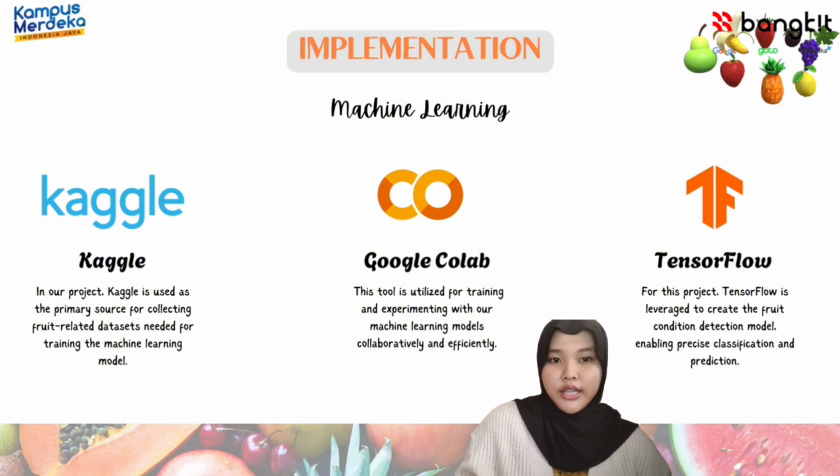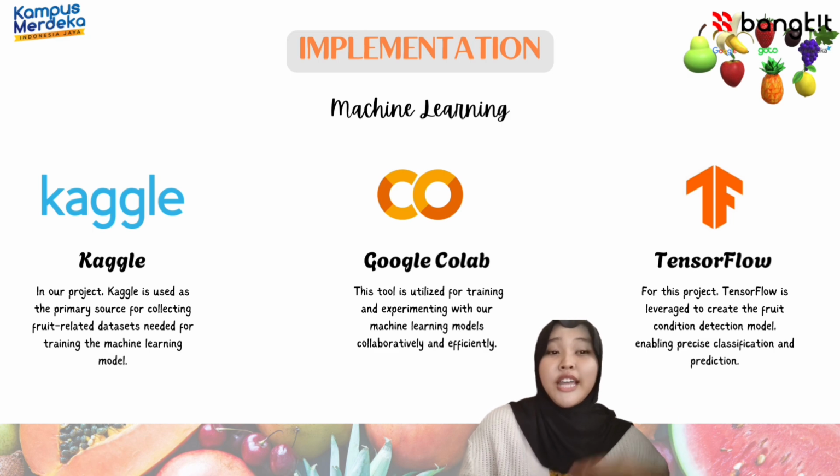The tools used include, first, Kaggle. In our project, it is used as the main source for collecting fruit-related datasets needed to train machine learning models. And the second is Google Colab. This tool is used to train and experiment with our machine learning model relatively and efficiently. Then the third tool is TensorFlow. For this project, TensorFlow is utilized to create a fruit condition detection model, thus enabling classification and prediction.